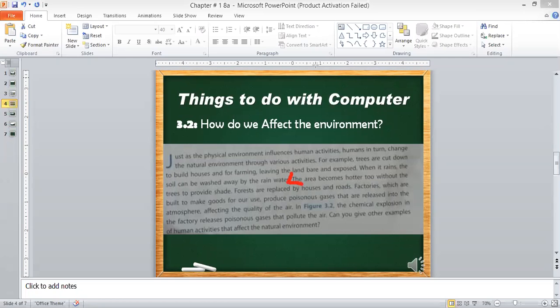Let me change the settings. Okay. So, where is the pen? Okay, the pen is there.